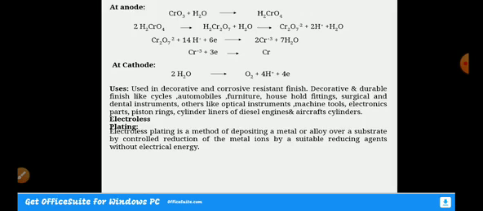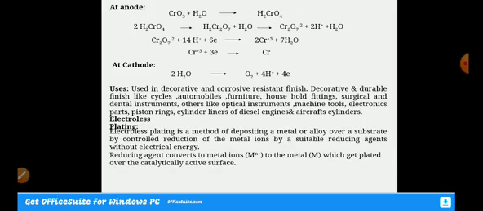So electroless plating is all about the process which includes the deposition of metal or alloy over a substrate by undergoing a controlled reduction reaction. Reduction reaction without using electricity is called electroless plating. And the reducing agent we are using is involved in the conversion of metal ions to metal atoms, which is going to get plated. And one more important thing, electroless plating is also called autocatalytic plating.